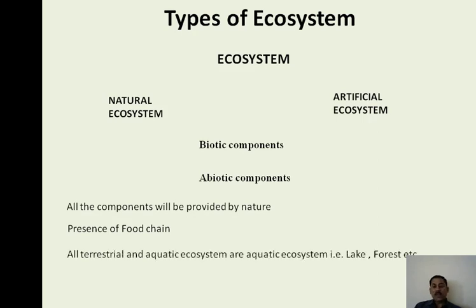So on the basis of presence and absence of food chains, we can distinguish the natural and artificial ecosystem. Third major difference is the example which distinguishes between the artificial and natural ecosystem. The natural ecosystems are all terrestrial and aquatic ecosystems existing in nature, and on the basis of their existence, this earth is surviving. Good examples of natural ecosystems are forest, desert, agricultural land, and aquatic ecosystems. Freshwater ecosystem and marine water ecosystem are natural ecosystems.